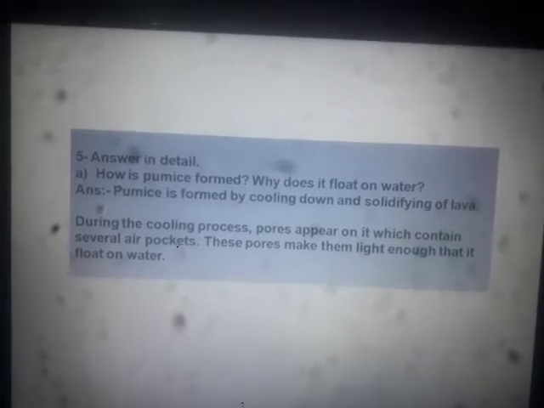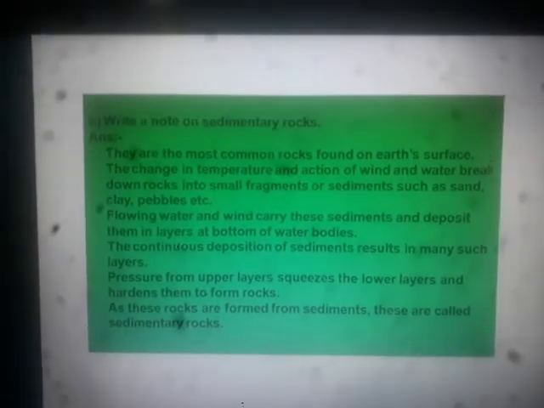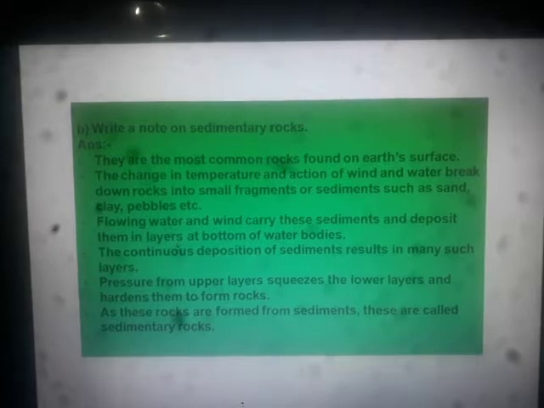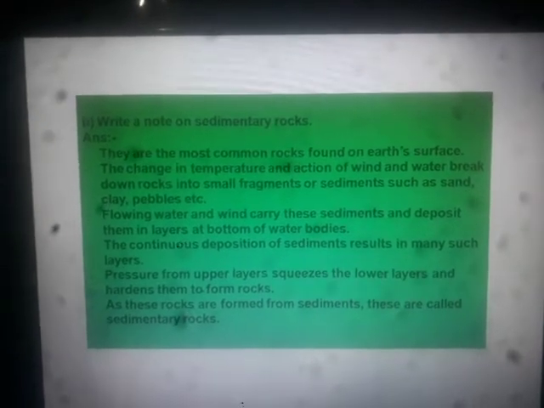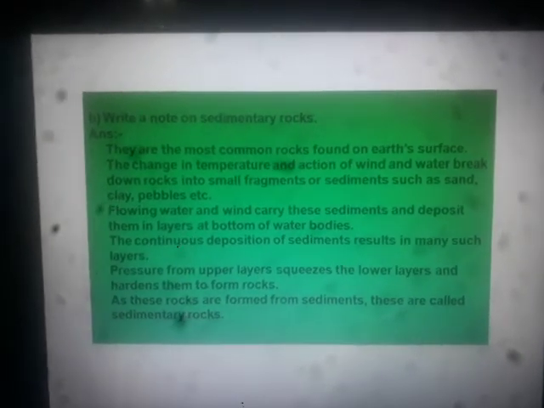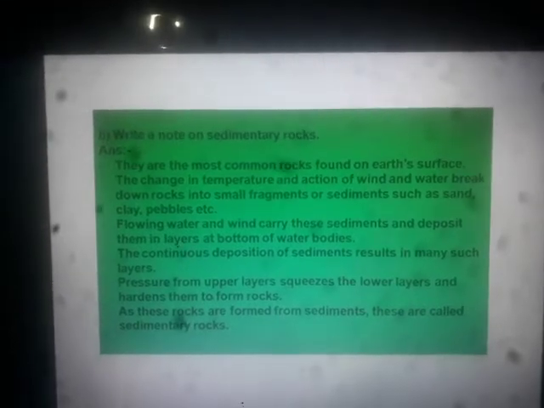Moving on to the next question. You have to write a note on sedimentary rocks. If I am going to talk about sedimentary rocks, it's itself a very big chapter.